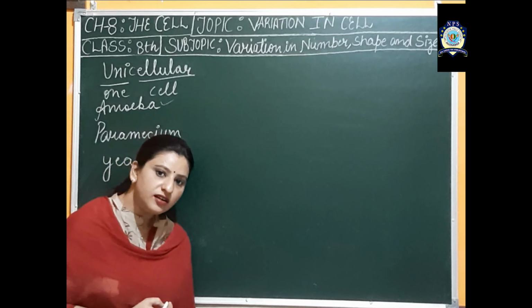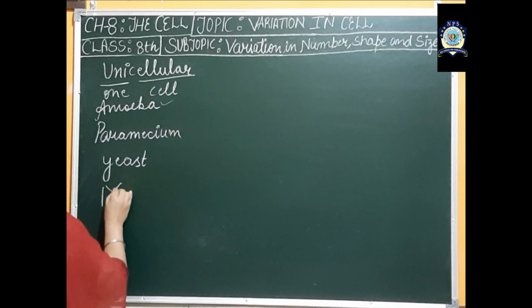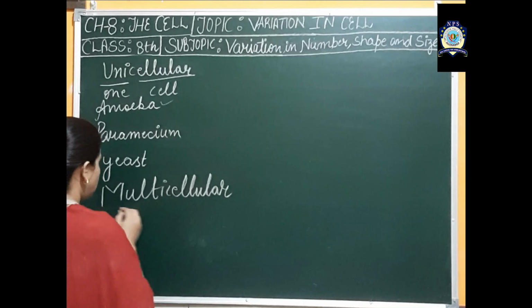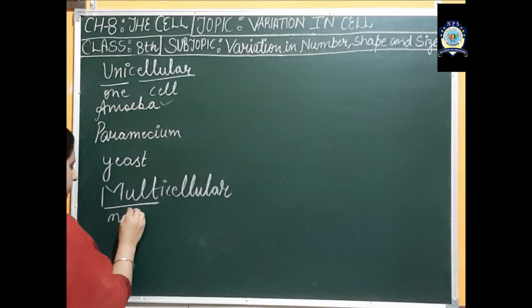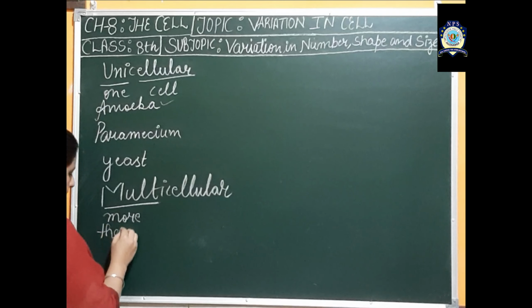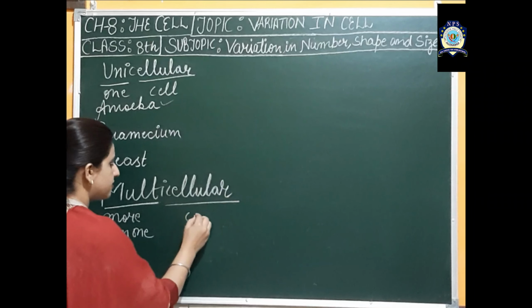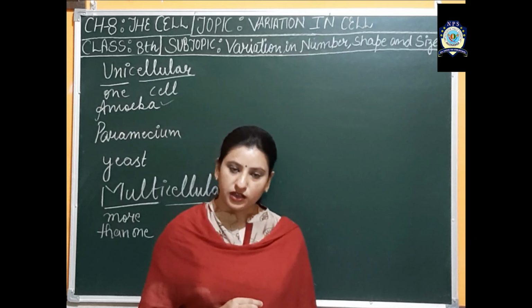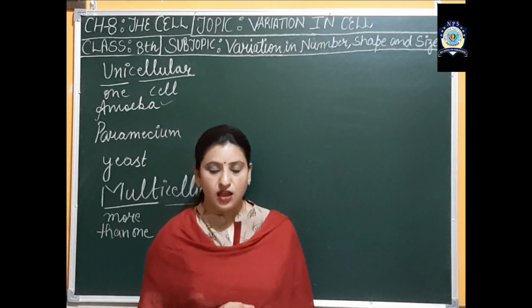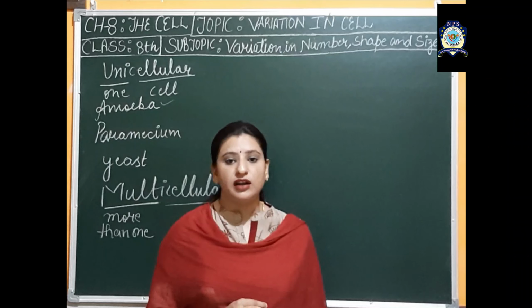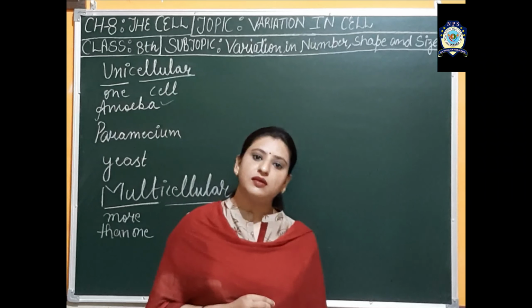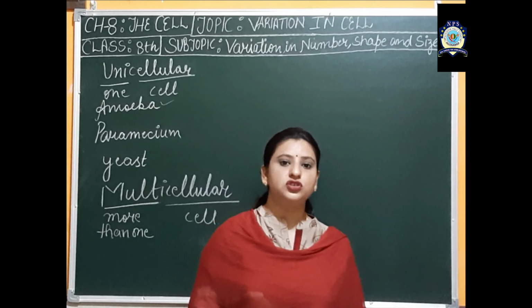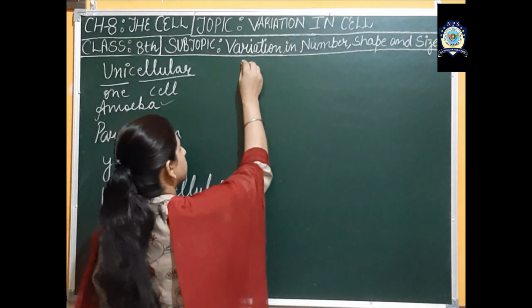If I talk about the second category, that is multicellular organisms: multi means more than one, and cellular means cell. So all those organisms which have more than one cell in their body are called multicellular organisms. More than one means the body of a multicellular organism may comprise millions, billions and trillions of cells. First we will talk about the tissue level.